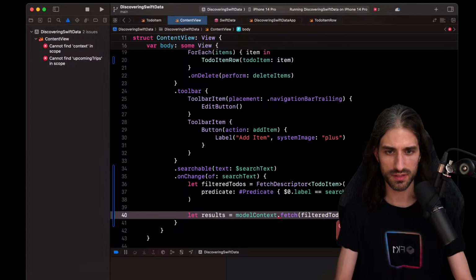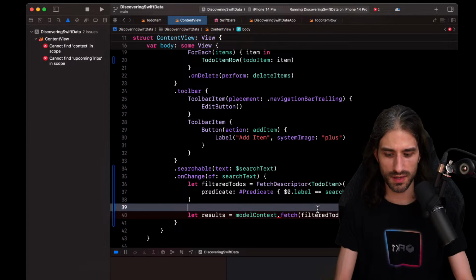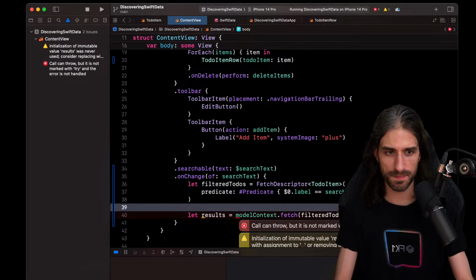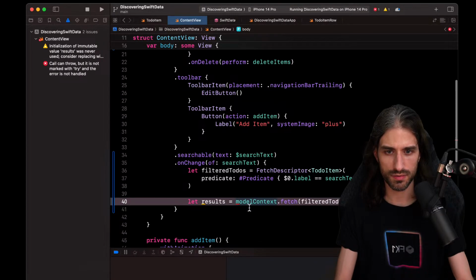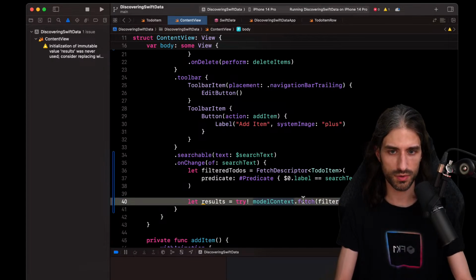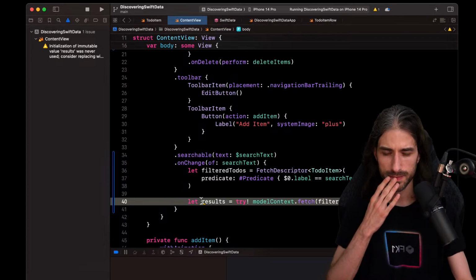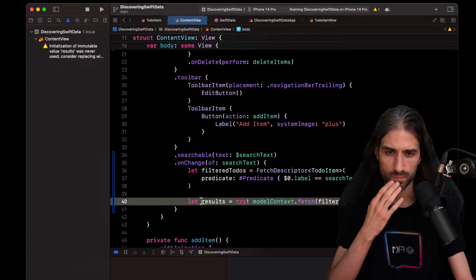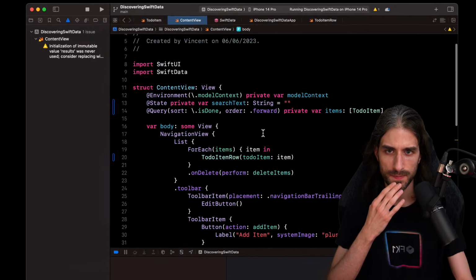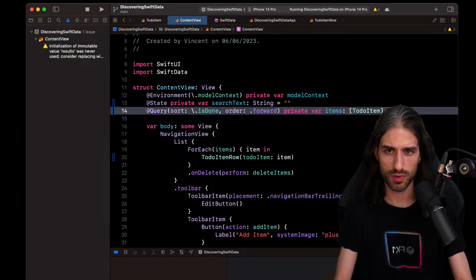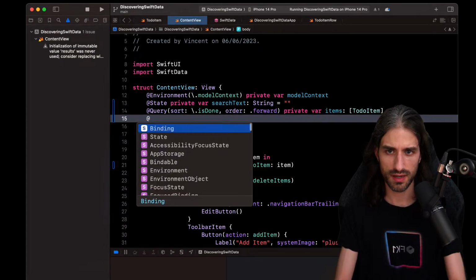So I have my results. Okay, this can throw, so I'm just going to force everything. Of course, don't do this in your real app. And for the results, what do I do for the results? Where do I put this? I would want to have another at state.